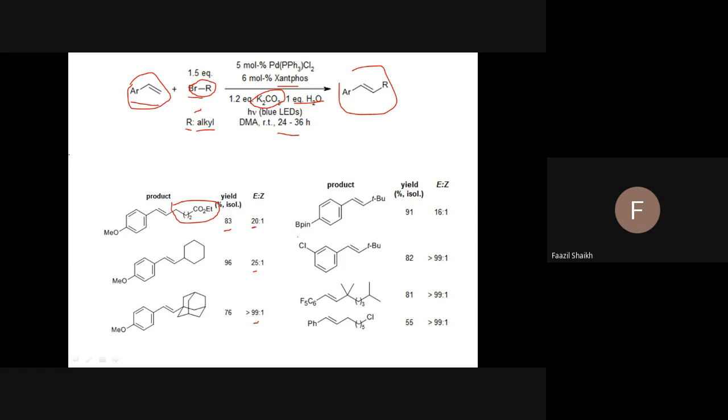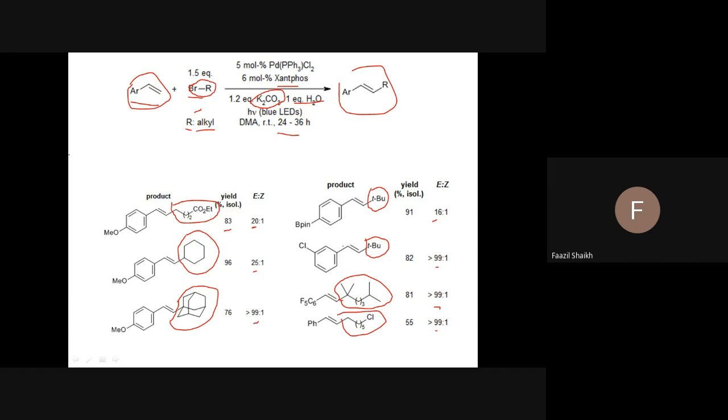Trans is always higher. Here also trans is very high, 60:1 and 99. Very nice, excellent. And what is here? This is methoxystyrene, and here we can say bromocyclohexane. You can attach halogen or OTf here, and here also. So you should have that idea of which is the alkyl halide and which is the alkene. So I think you got it very easily.